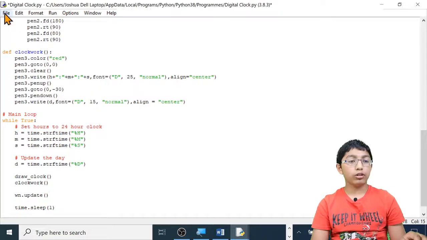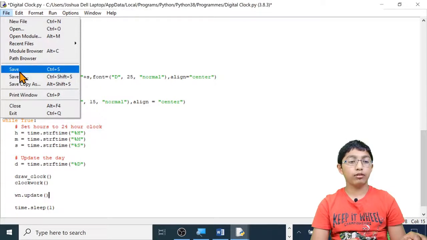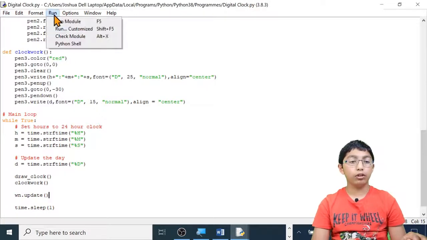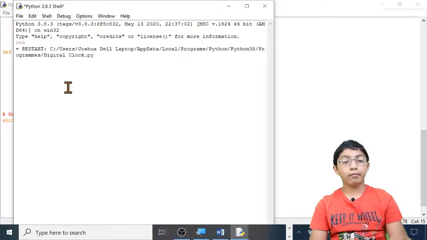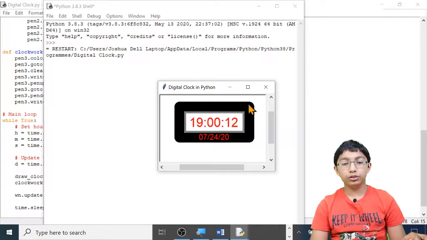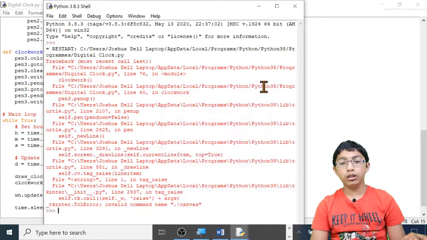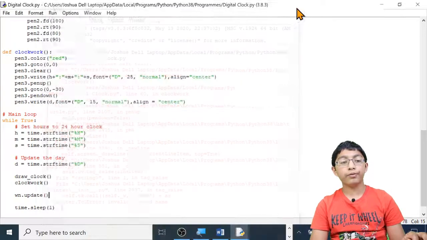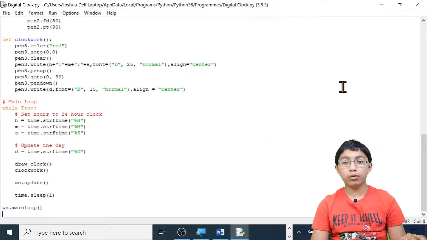Now let's run it. File menu, save, run, run module. Here you can see a fully functional clock like before. Let's close the screen and let's close the shell. Now let's close the Python programming window.